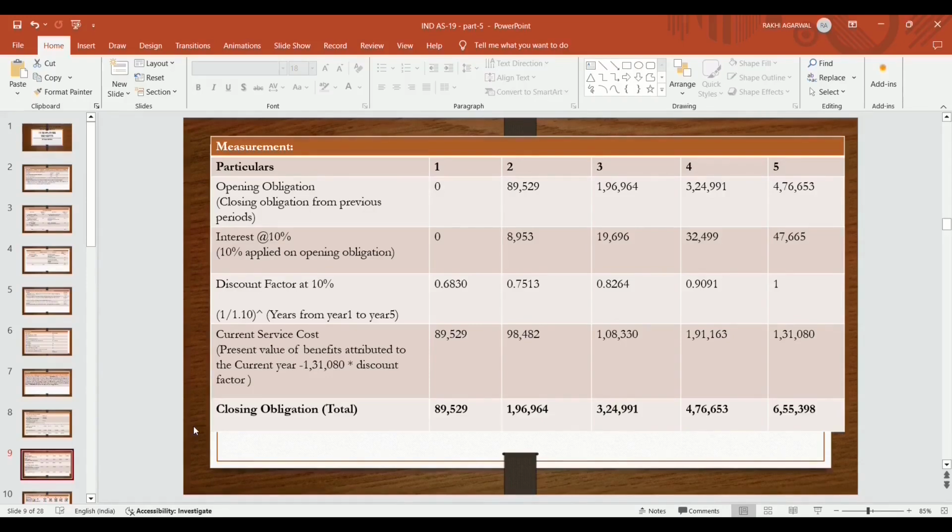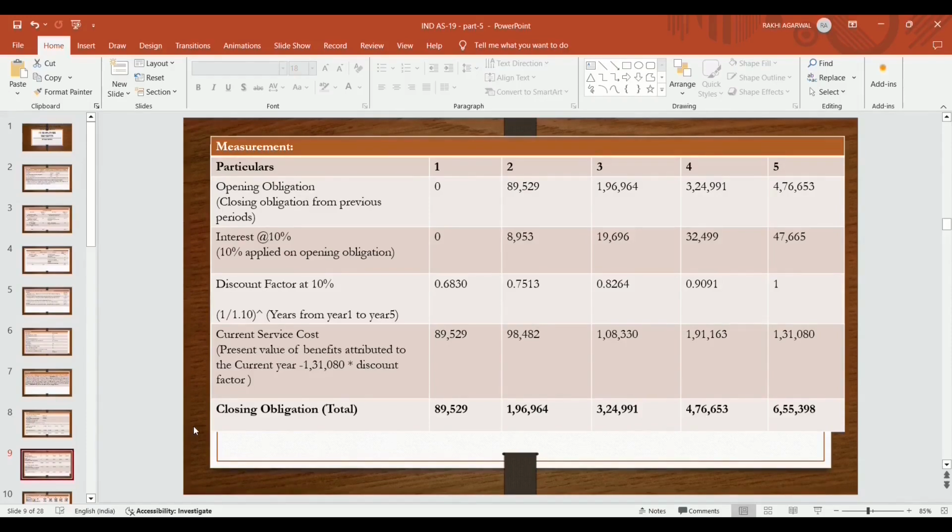These 3,24,991 become the opening obligation in year 4. Interest is charged at the rate 10% on opening value, becomes 32,499. The current service cost is 1,91,163 and closing obligation in year 4 becomes 3,24,991 plus 32,499 plus current service cost 1,91,163. So the closing obligation becomes 4,76,653. This closing obligation becomes opening obligation in year 5.